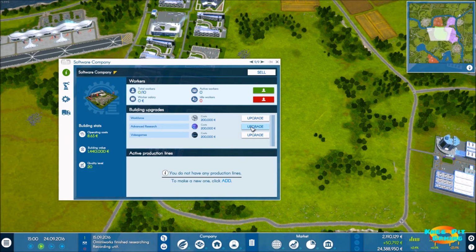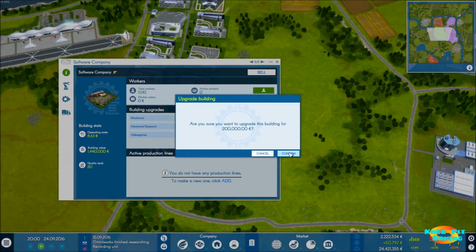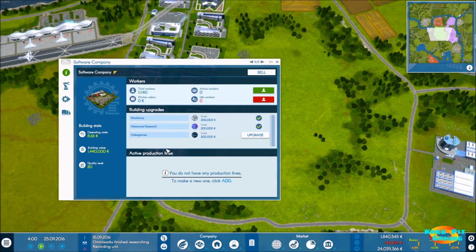look here. Advanced research on this one. We want to upgrade that. Same thing with our workforce. Let's go ahead and take care of that. We're not making video games.